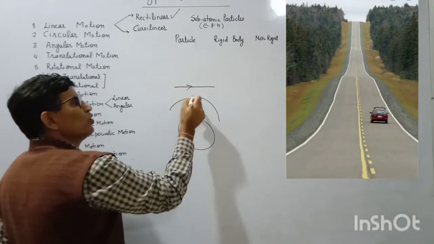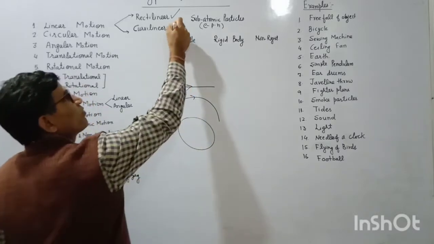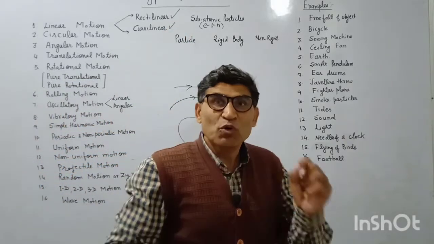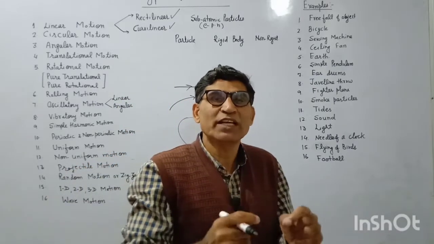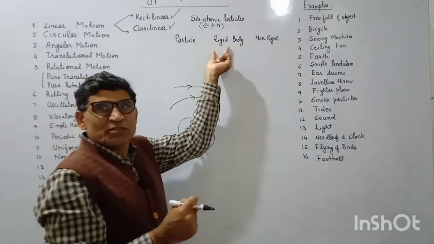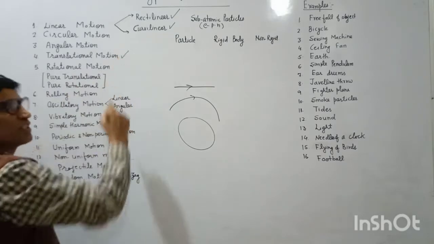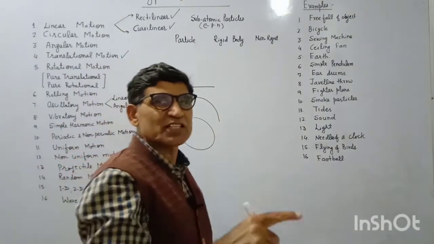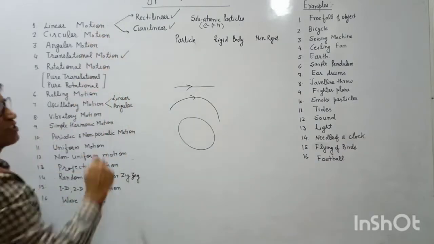When the particle is moving on a curved path, just like a circular path, then it is curvilinear motion. If the body is not a single particle, or we do not treat the body as a point mass, then for the motion of a rigid body we take into account translational motion. We will come to translational motion later on. First, linear motion. After linear motion comes circular motion.